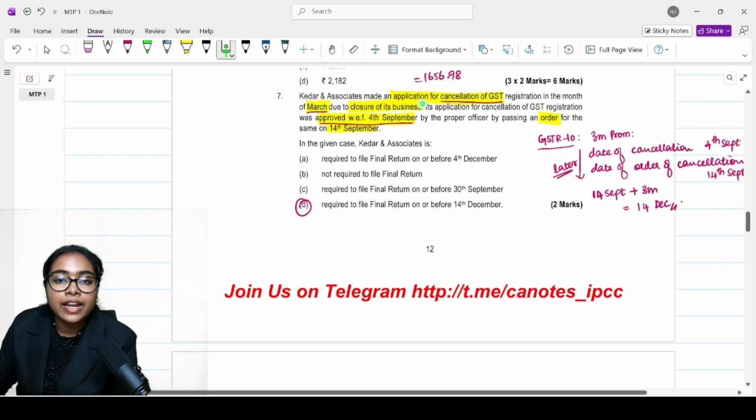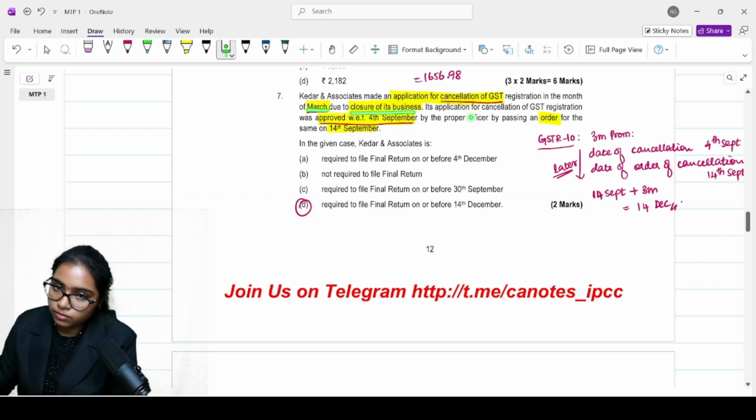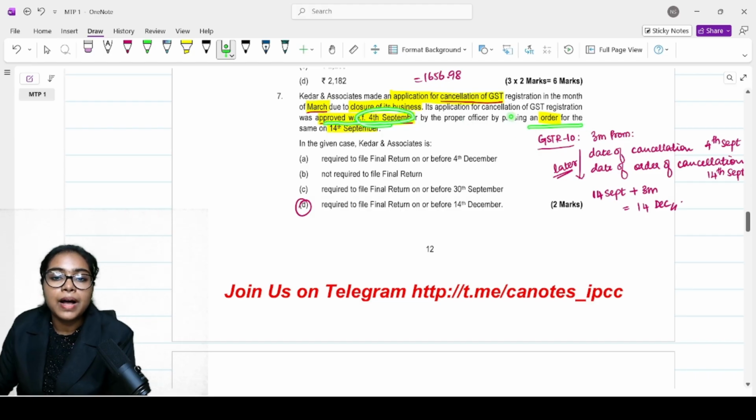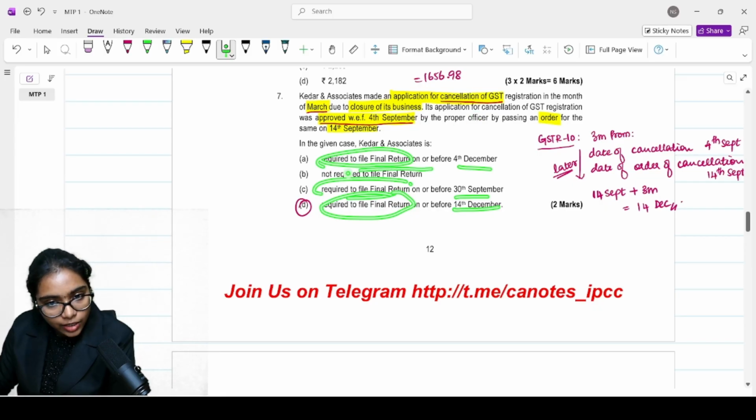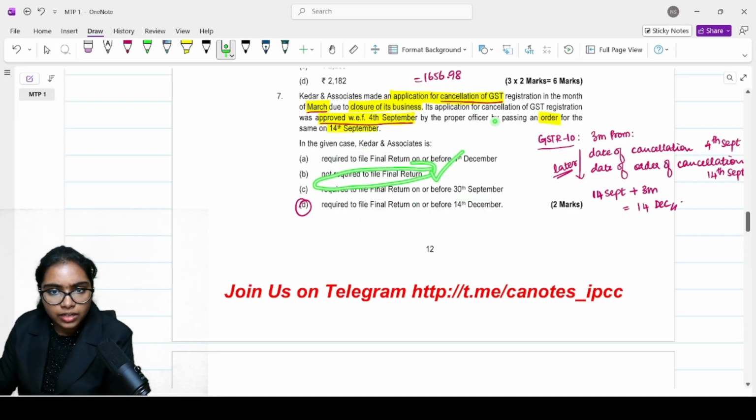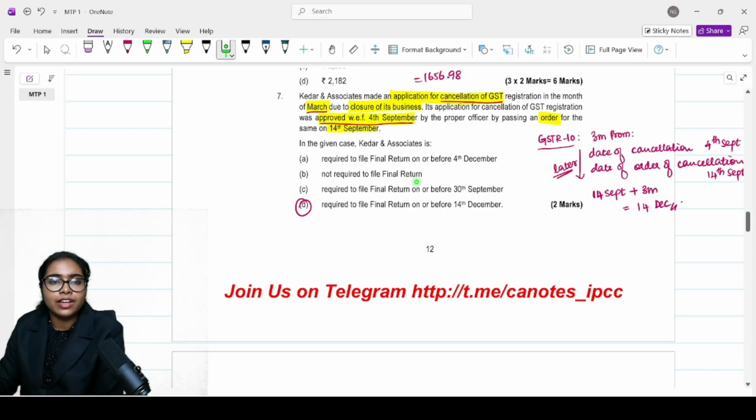Kedar and Associates made an application for cancellation of GST in the month of March due to its closure of business. So they're cancelling their GST. Its application for cancellation was approved with effect from 4th September. Passed an order on 14th September. In the given case, Kedar and Associates is required to file final return, not required to file final return. Obviously, they need to file final return, correct? That is mandatory, yes. Because it is closing of business, you applied for cancellation, definitely file the final return.